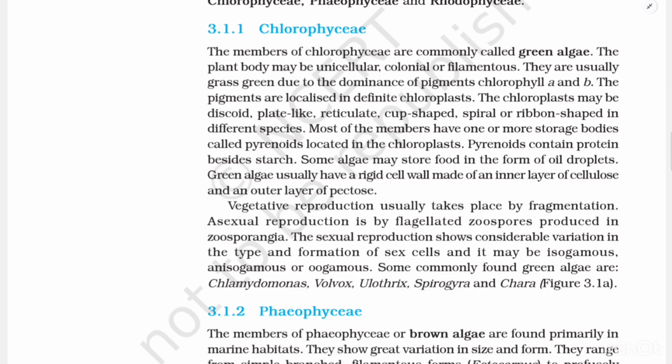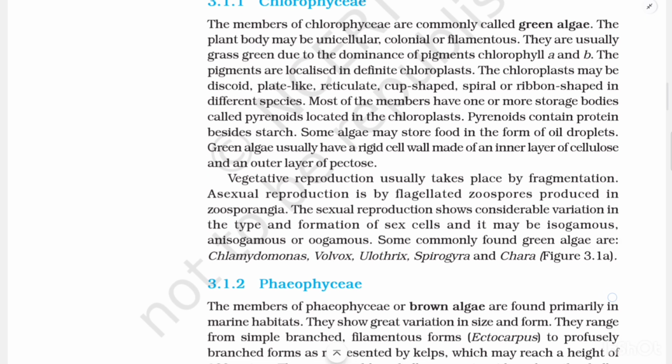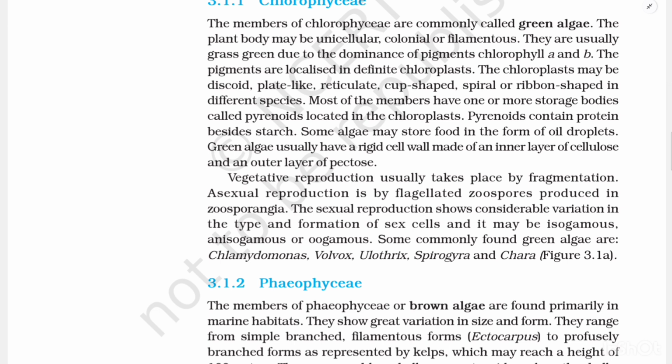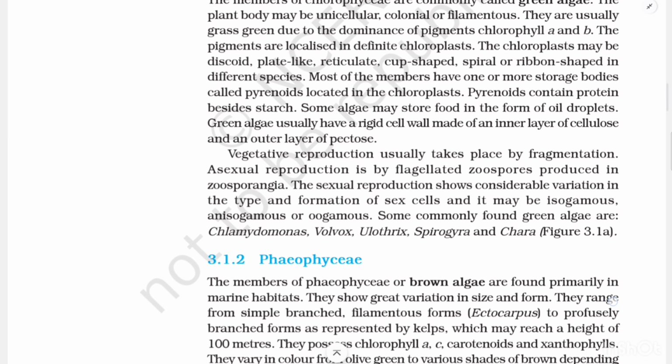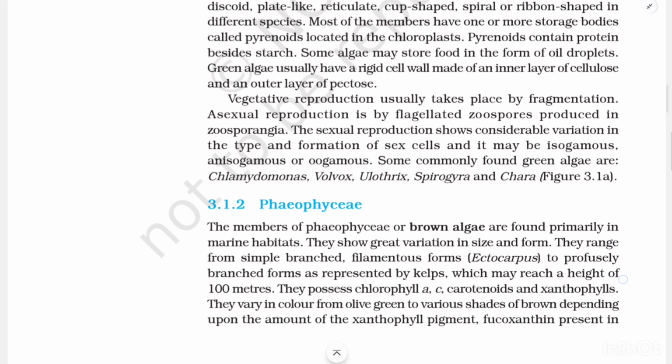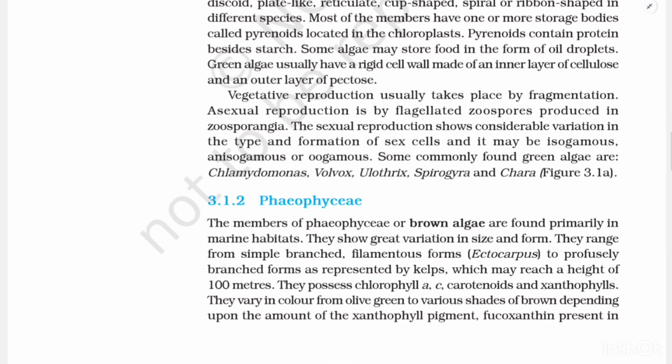3.1.1 Chlorophyceae. The members of Chlorophyceae are commonly called green algae. The plant body may be unicellular, colonial, or filamentous. They are usually grass green due to the dominance of pigments chlorophyll a and b. The pigments are localized in definite chloroplasts. The chloroplast may be discoid, plate-like, reticulate, cup-shaped, spiral, or ribbon-shaped in different species. Most of the members have one or more storage bodies called pyrenoids located in the chloroplast. Pyrenoids contain protein besides starch. Some algae may store food in the form of oil droplets.